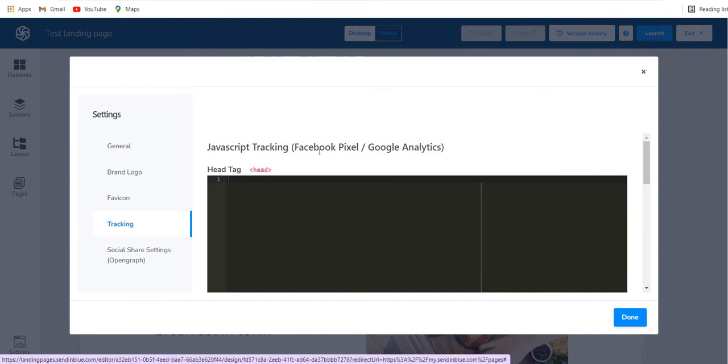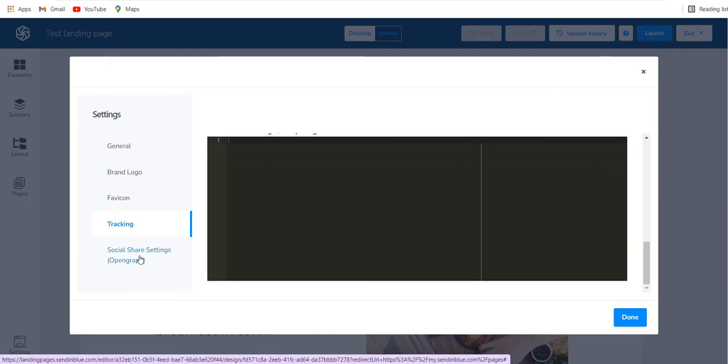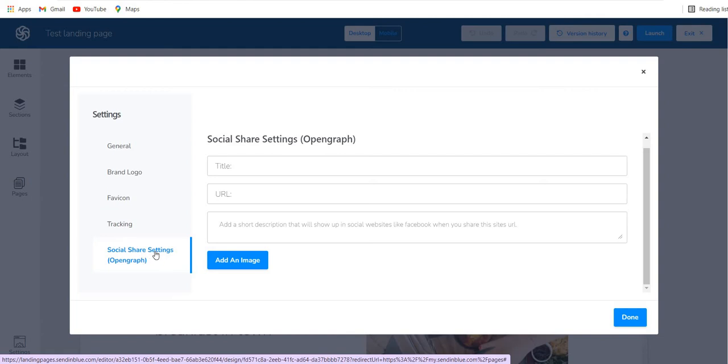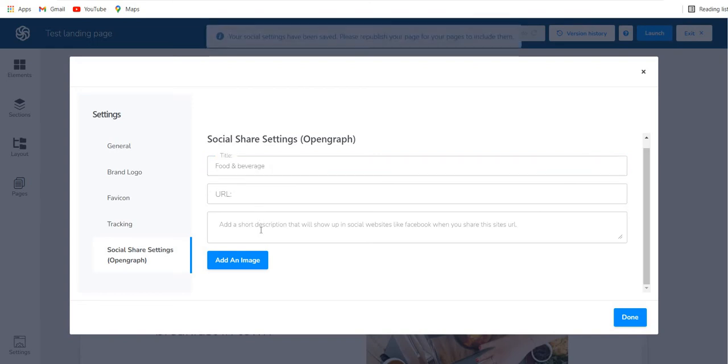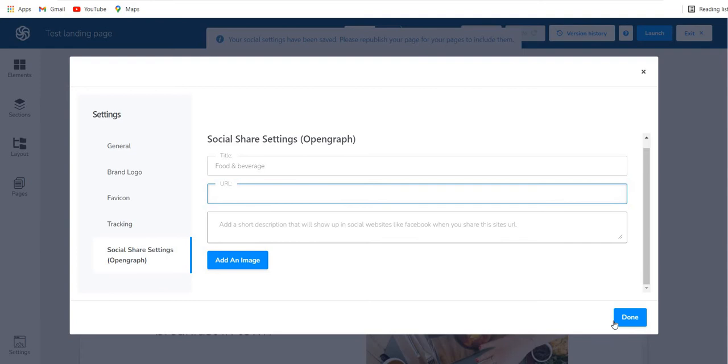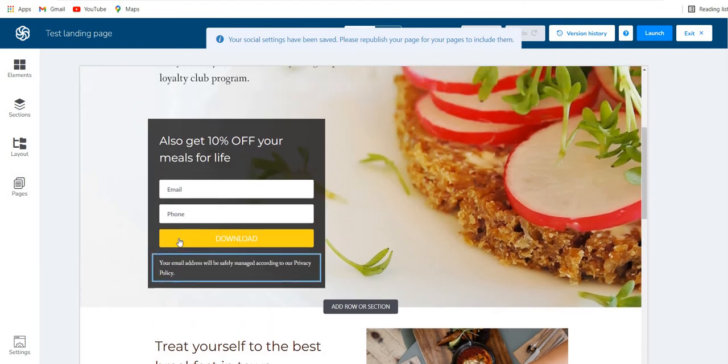You can add the Facebook pixel and Google Analytics or Google Tag Manager code: header tag, after the body and before closing. Right? You can also put a social media share setting. So for example, over here, if you want to write food and beverage, and you put the URL and you'll put the description over here, right, which you will use to post on your social media. So you can see your social media settings have been saved, etc.